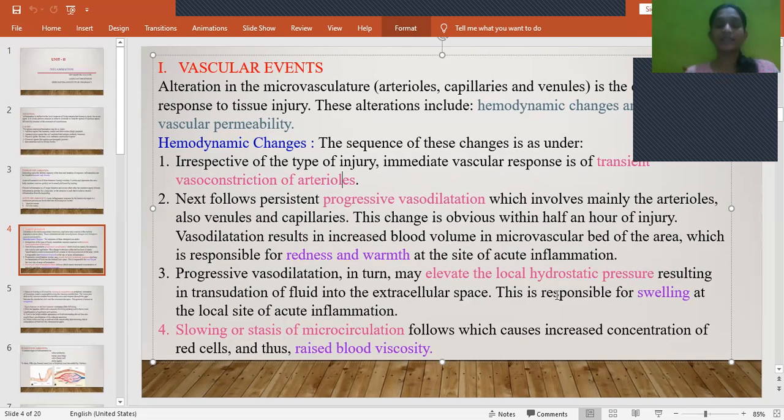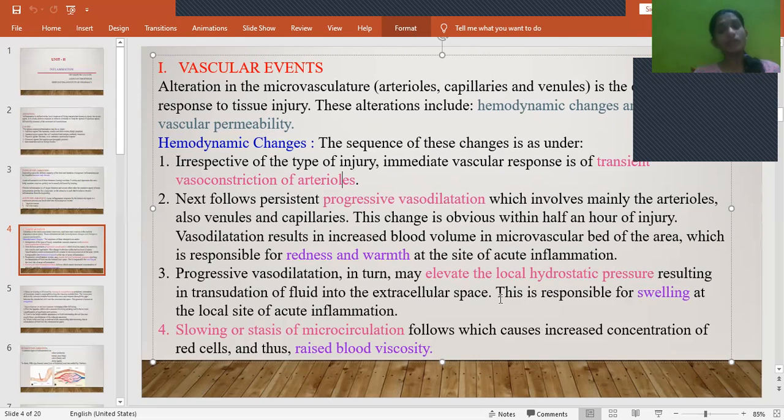If you consider this as the blood vessel and this as the extracellular space, then because of the increase in hydrostatic pressure, whatever fluid is present in the blood vessel will move out of it. Because of that, there will be swelling due to accumulation of fluid in the extracellular space, at the local site of inflammation.